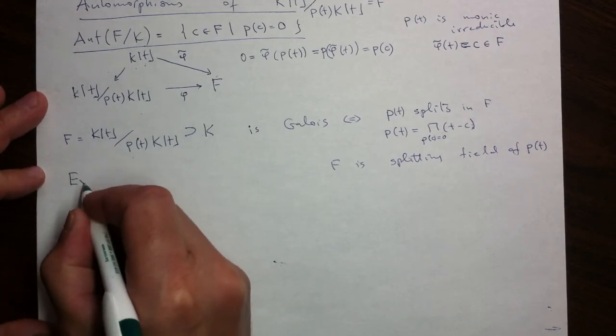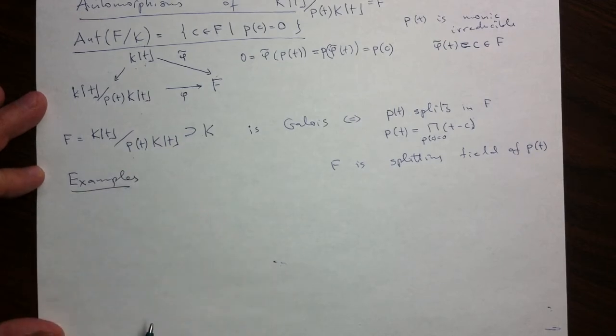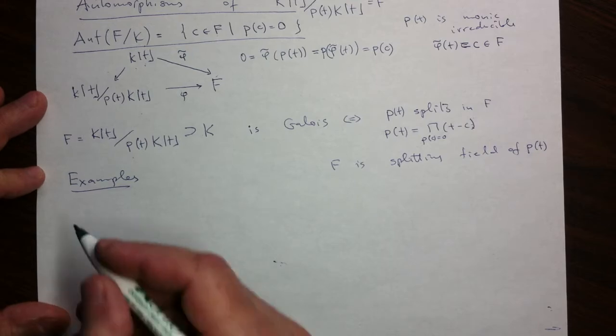Now let's look at examples. So we noticed before that not all complex numbers are made equal. Some are algebraic and some are transcendental. Algebraic are nice from the point of view of field theory. They generate finite extensions. Transcendental generate infinite extensions.